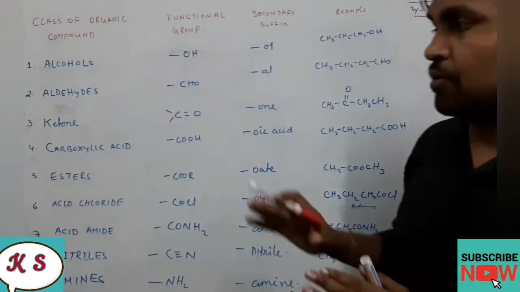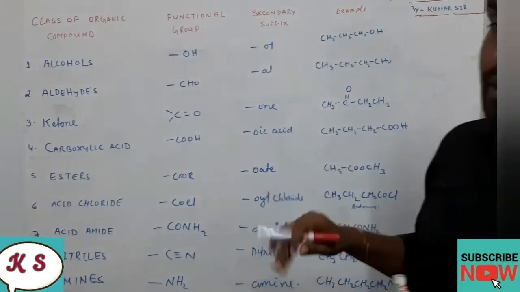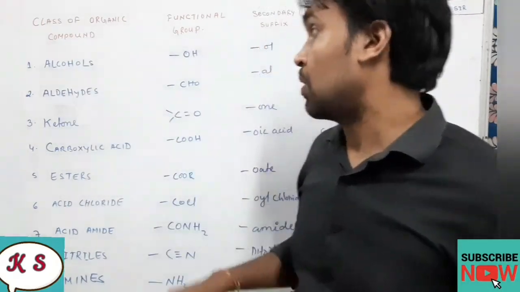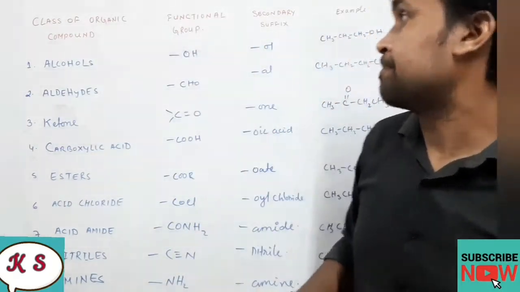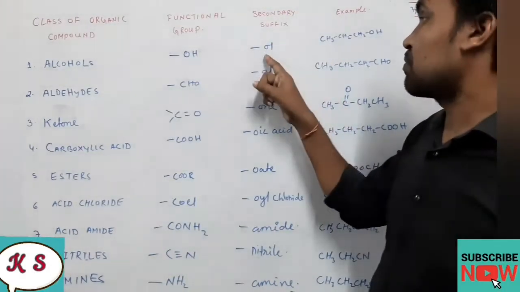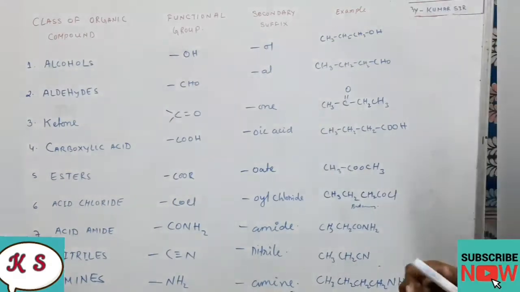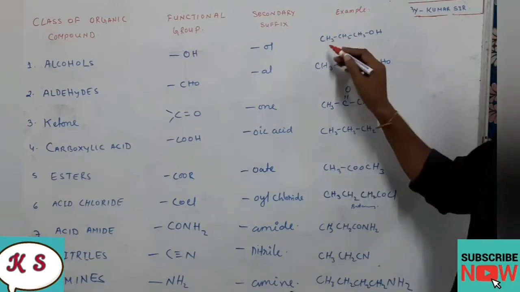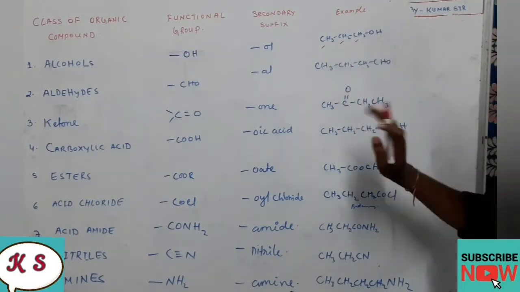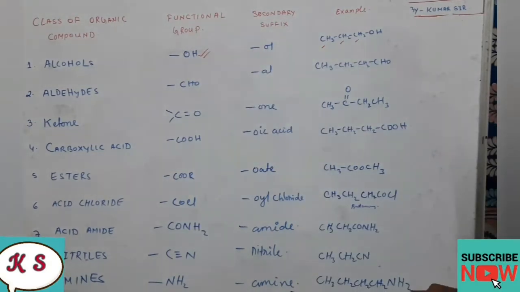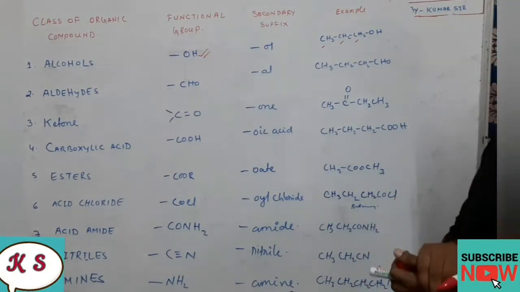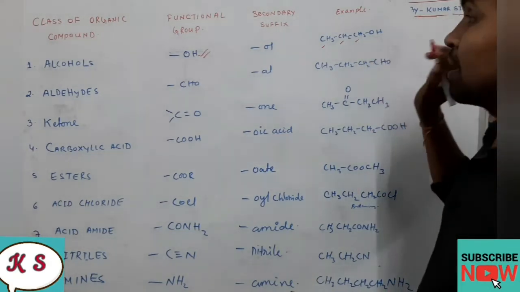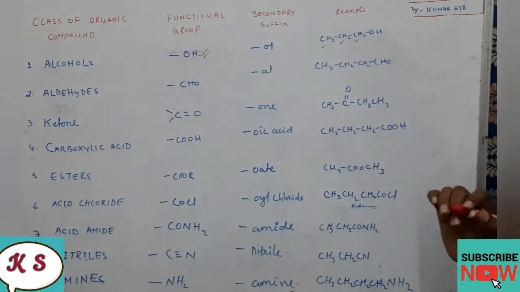In the first lecture also I gave a short 4-5 examples, but here we are going to discuss in detail. The first class of organic compound is alcohol. The functional group of alcohol is OH. The secondary suffix we will use is ol. Now let us apply these techniques to the given compound. See here, CH3, CH2, CH2, OH. Is this functional group present or not? So how to name it? Always remember, dear students, wherever the functional group is present, the numbering will start from there, because we have to give first preference to the functional group.